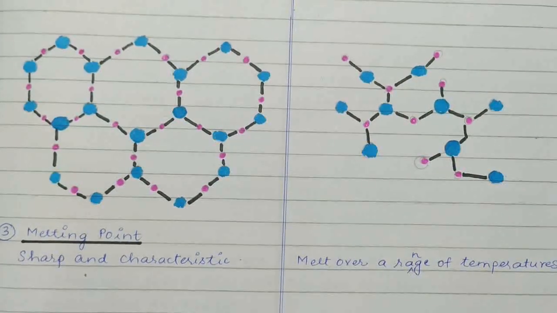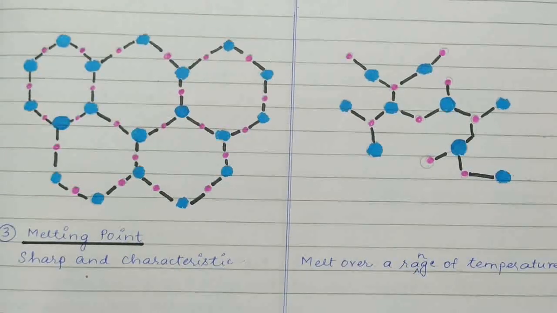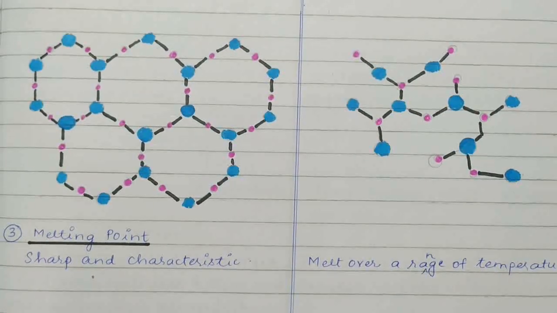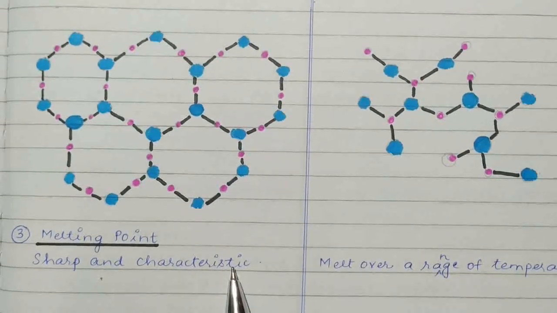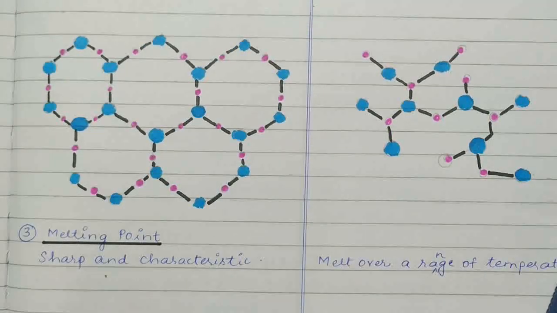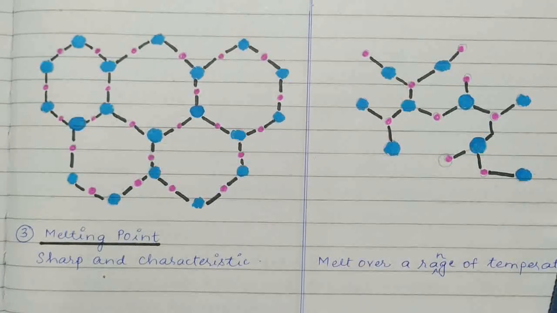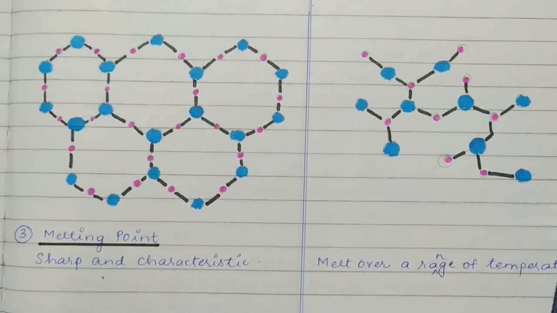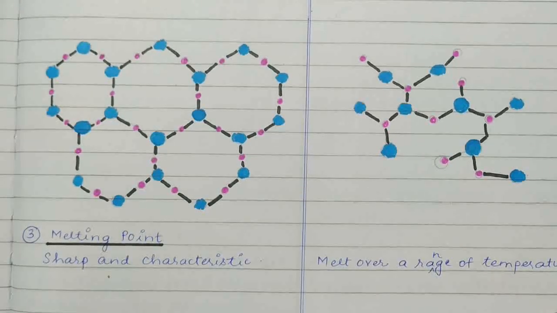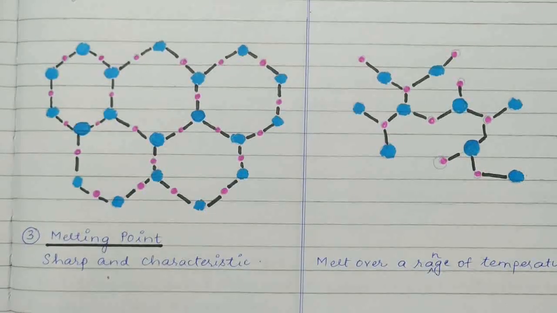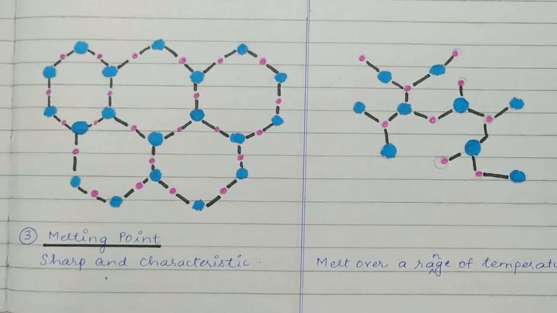The third point is a very small point, that is its melting point. Melting point in crystalline solids is sharp and characteristic. Sharp means it will melt at the same temperature if you conduct the temperature test again and again. Sharp means if a solid melts at say 150 degrees Celsius, it will melt at 150 degrees Celsius every single time you melt it. It is very sharp. You can easily tell that.